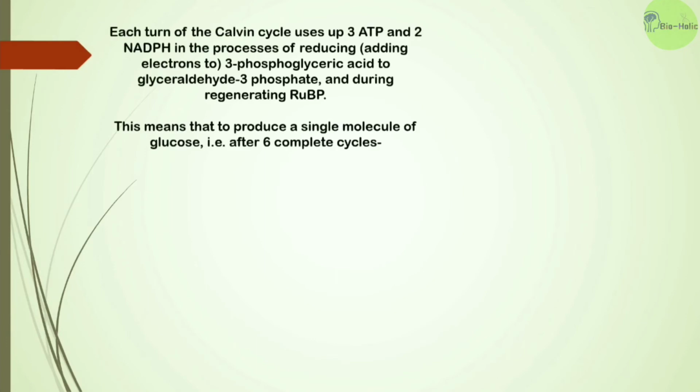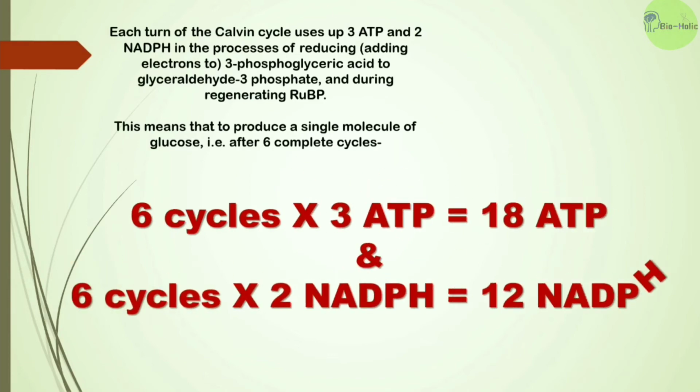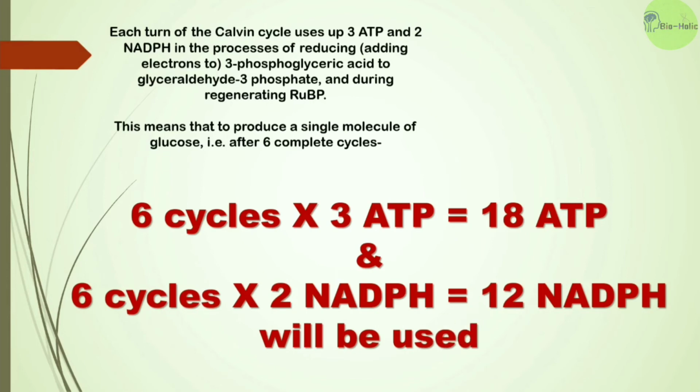So each turn of Calvin cycle uses up 3 ATP and 2 NADPH in the processes of reduction and regeneration. And this means that to produce a single molecule of glucose, that is after 6 complete cycles, there are 6 cycles times 3 ATP, that is totally 18 ATP, and 6 cycles times 2 NADPH, that is totally 12 NADPH will be used. And of the 18 ATPs, the 12 ATPs will be used in reduction steps of the 6 cycles, and the 6 ATPs will be used in the regeneration steps.